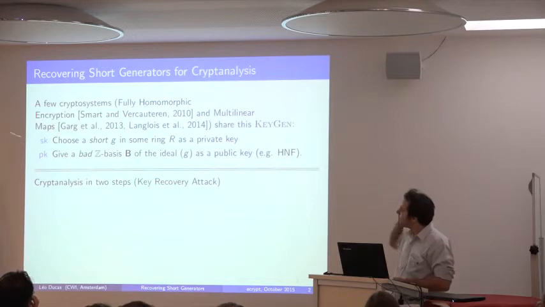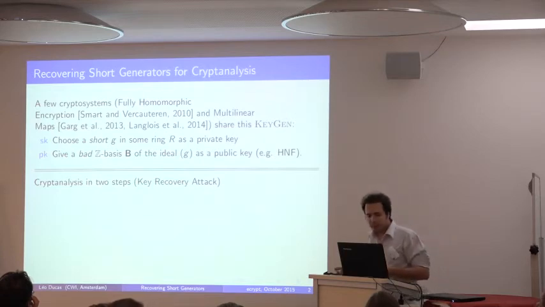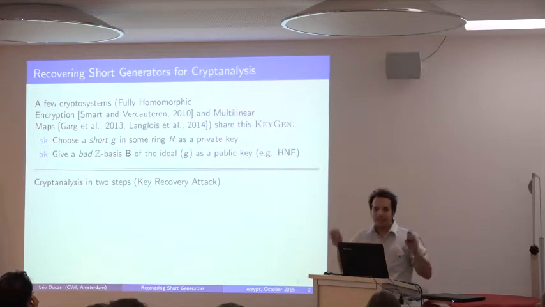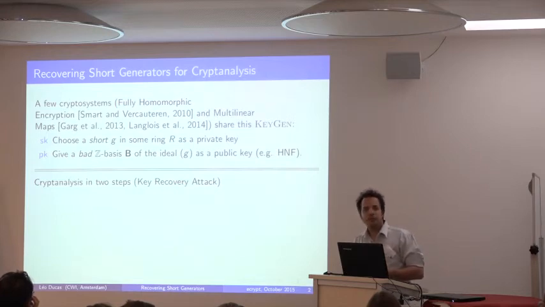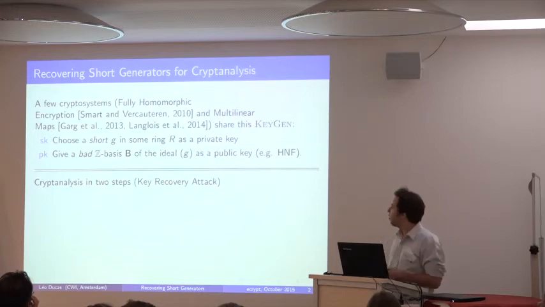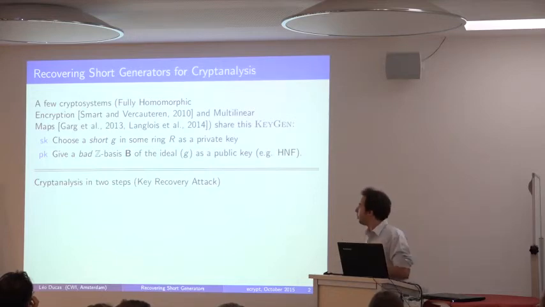So what's the problem? You have a secret key, which is a short generator of an ideal in some ring R, and this is used as the private key. Here you'd say, well, that's just cryptography based on ideal lattices. But actually, when you look at ring LWE, you don't have an ideal. You have a module of possibly rank 2 over a ring, so instead of being generated by one element, it's generated by a 2 by 2 matrix, or a 2 by something matrix.